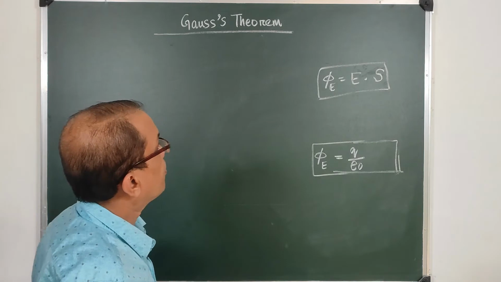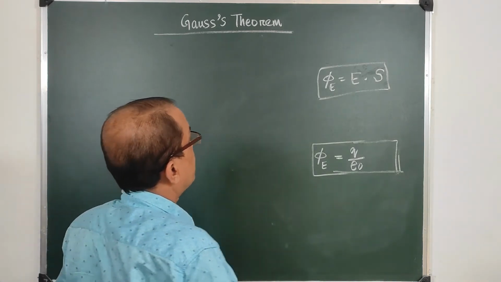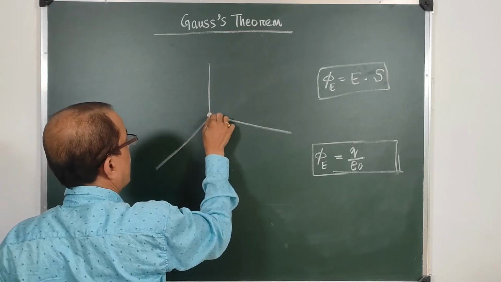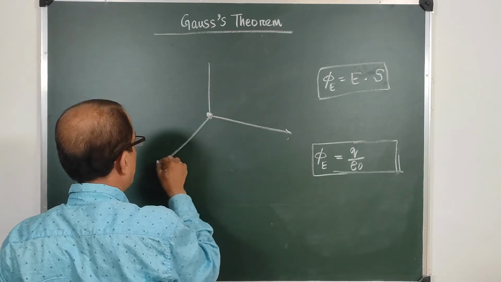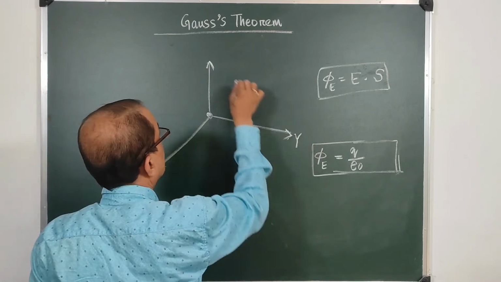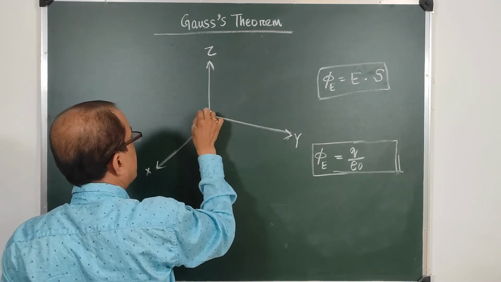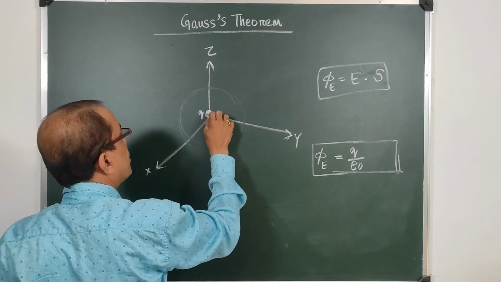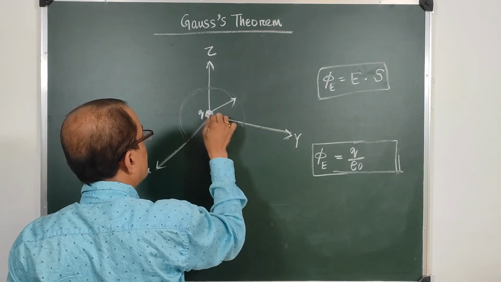Clearly, if there is a charge here at this point, we have three axes, x axis, y axis and z axis. Suppose there is a charge Q here, then around it there will be electric field emanating from it in all possible directions.